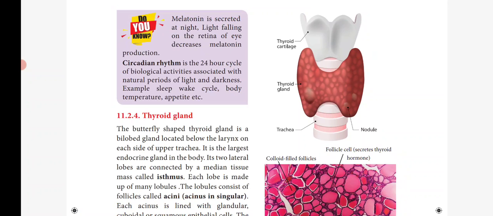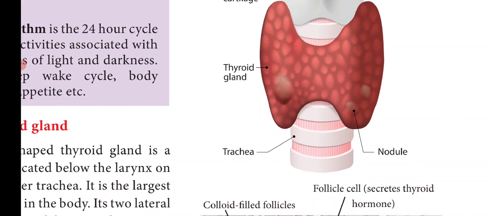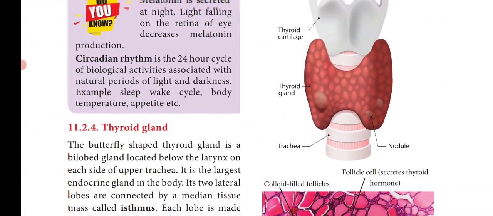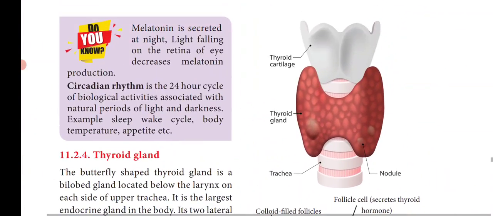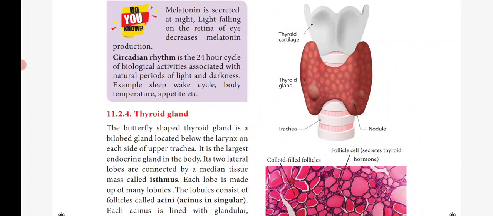So it consists of two lobes, and it is located below the larynx on either side of the upper trachea. In this picture you can see that the thyroid gland is located on either side of the upper trachea, and below the larynx. When you compare it with the other glands, it is the largest endocrine gland in our body.